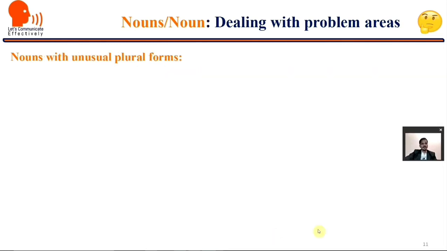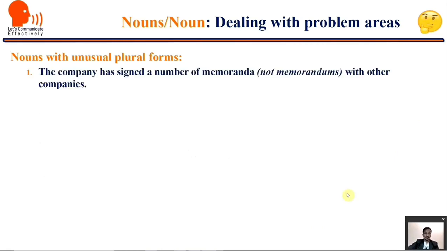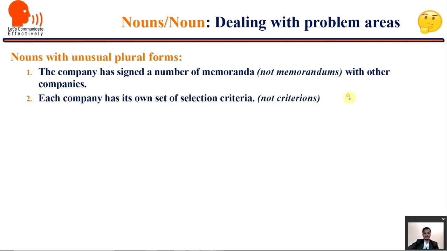Let's move ahead. Nouns with unusual plural forms. Most of the time the second users of English make mistakes when they are using plural forms of an unusual kind. Let us see. The company has signed a number of memoranda with other companies. The plural of memorandum is memoranda, not memorandums.